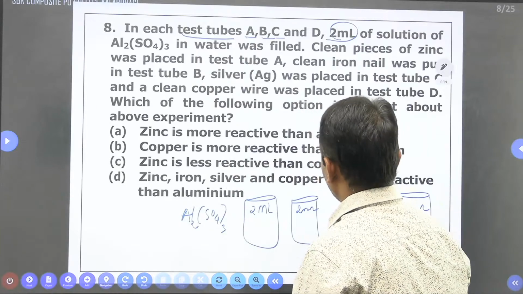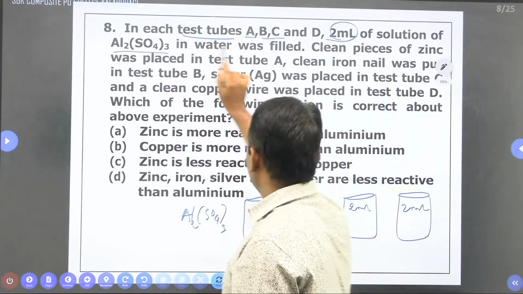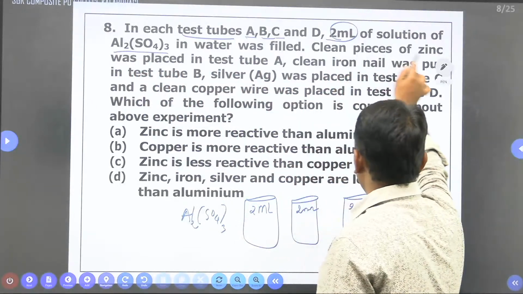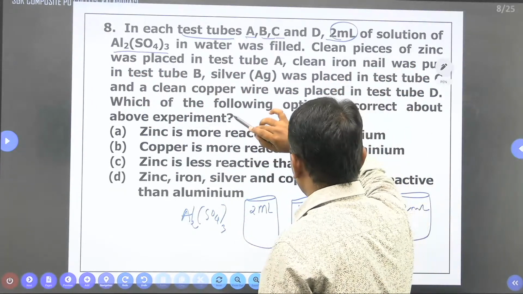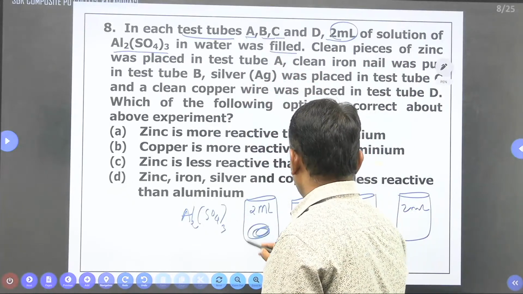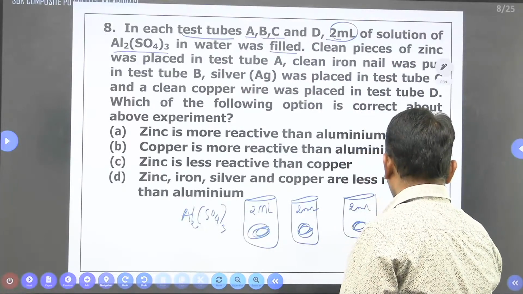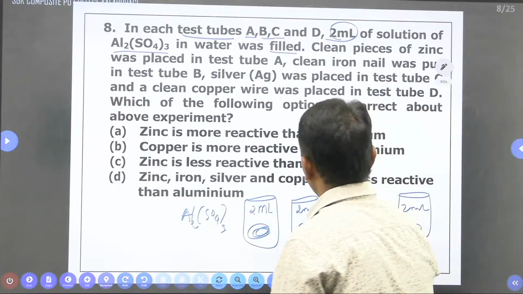Interchanging, we get Al2(SO4)3, aluminium sulfate. So A, B, C, and D contain 2 ml of aluminium sulfate along with water.